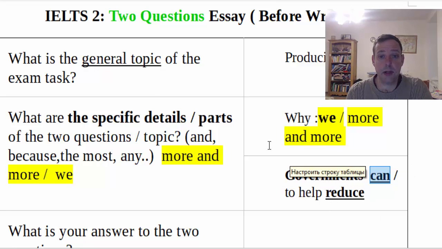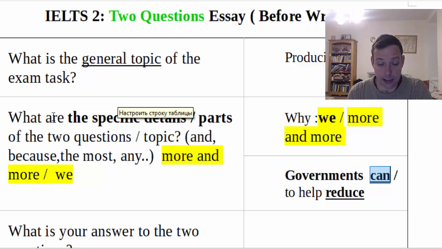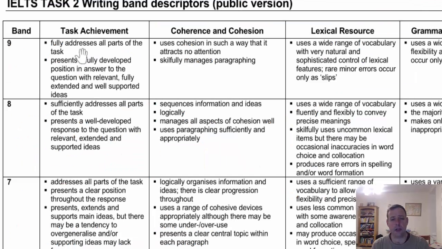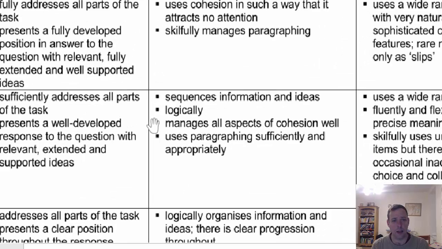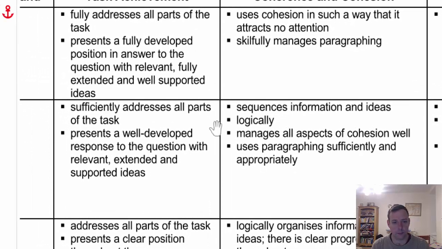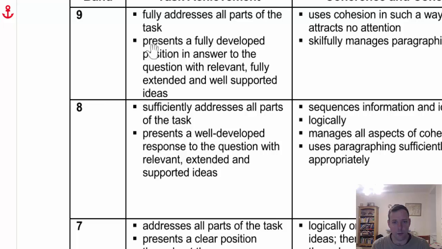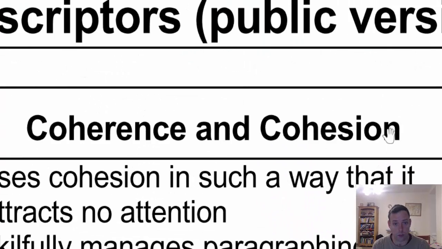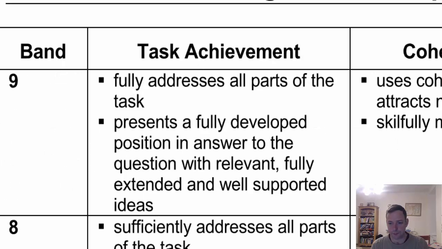Okay, so that's it for this video. We had a look at the general topic. We had a look at the specific details of each part. And if we can include all of them, let's have a look at the IELTS criteria. Okay, we see we have the criteria here. Task achievement, how you answer the question. If you want to get a 9, where is it there? If you want to get the 9 here for how you answer the question, one second.